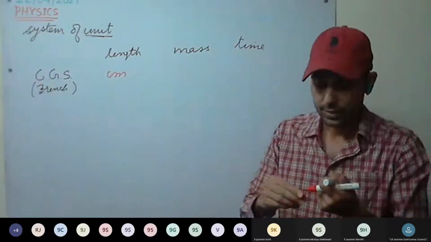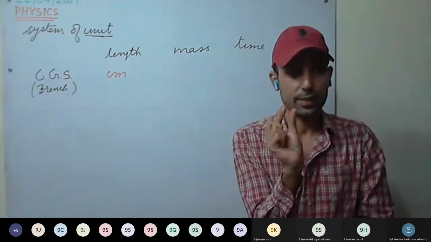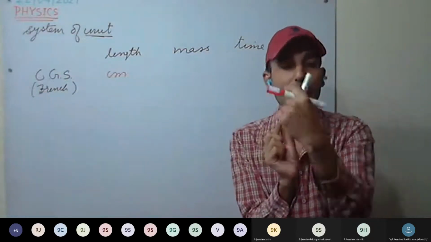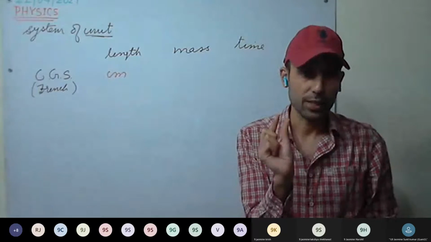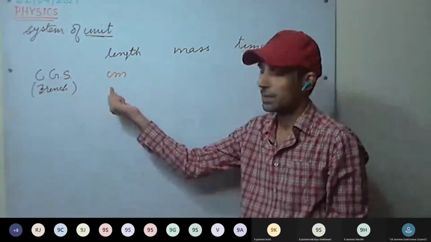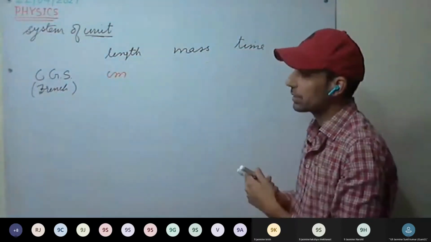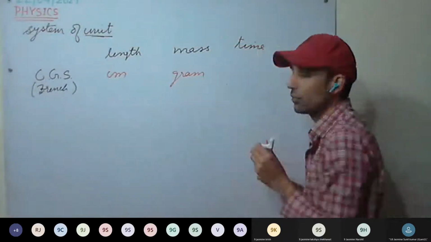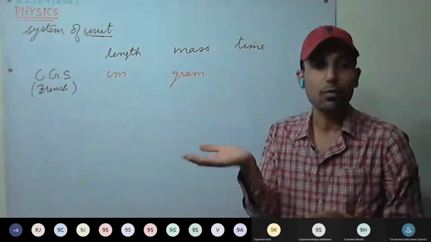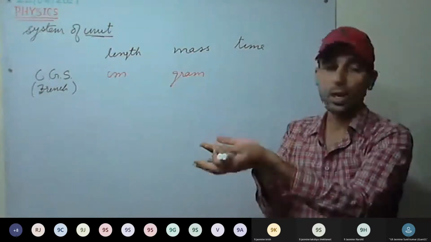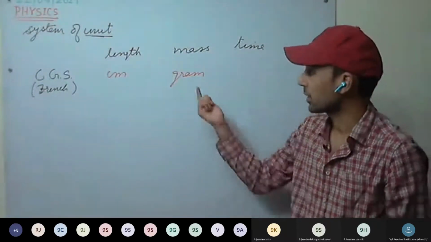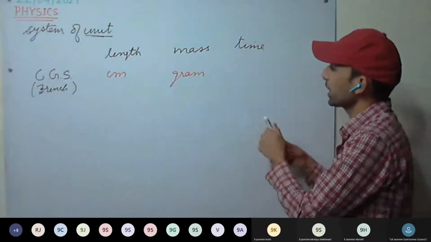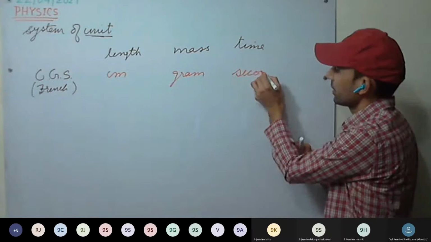They defined 1 centimeter and used it to derive other bigger or smaller units. Similarly, for mass, they defined gram, that this will be 1 gram mass, and kilogram and other units they derived from this 1 gram. Understood now? CGS system: centimeter, gram, second, and for time, second.